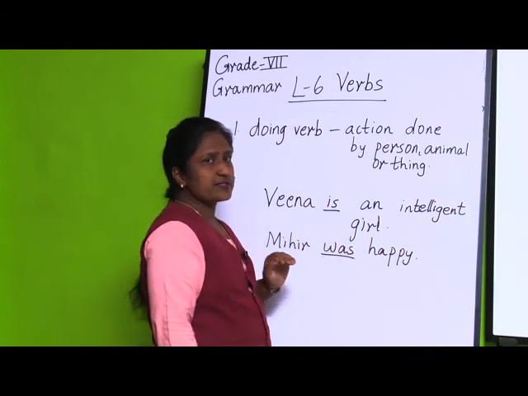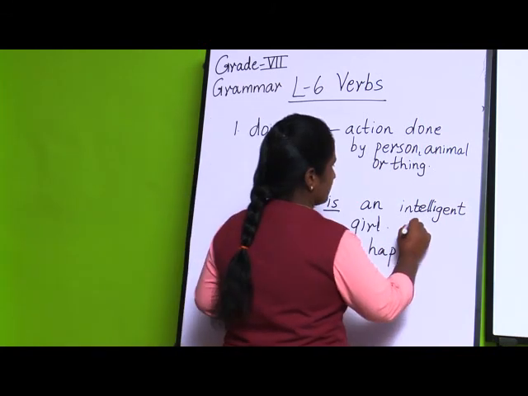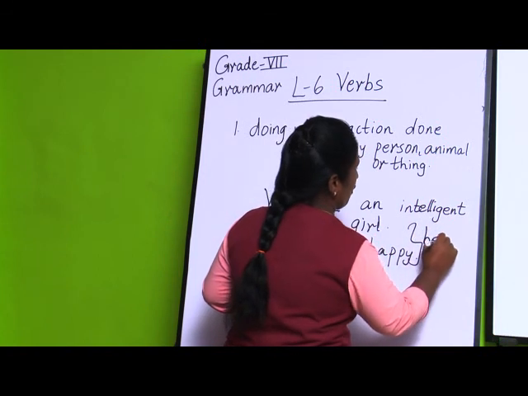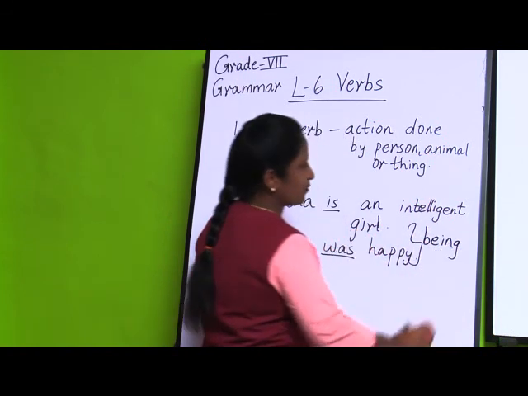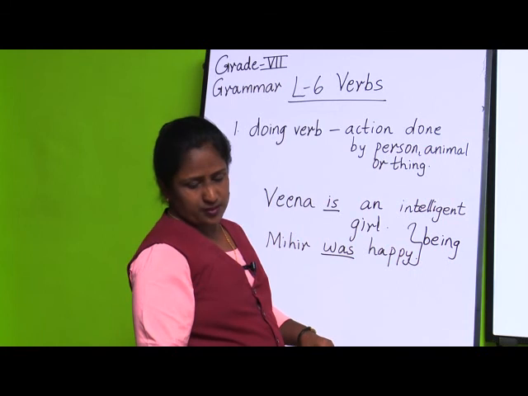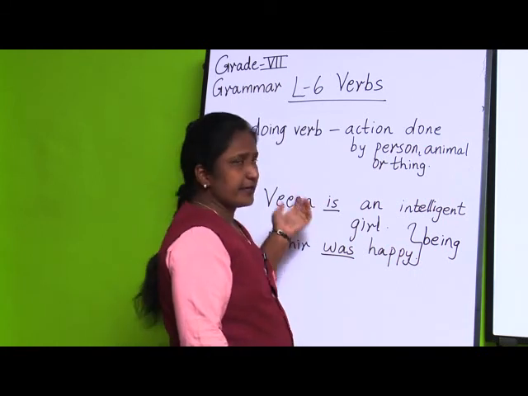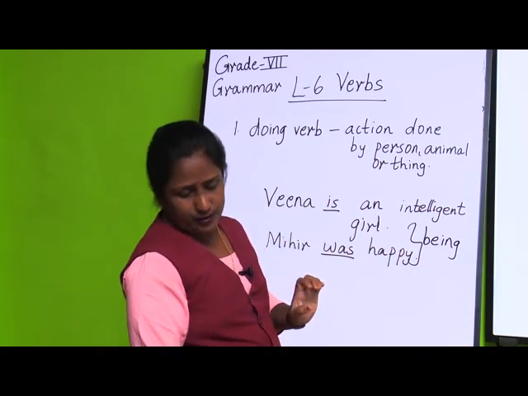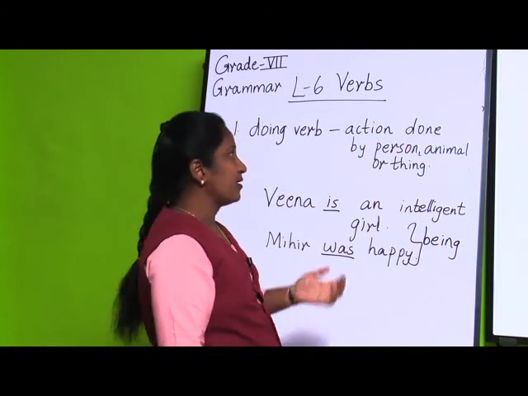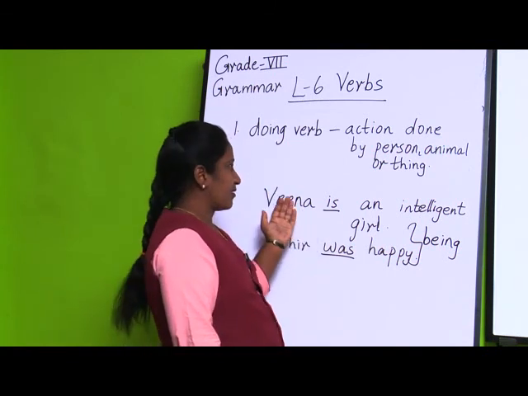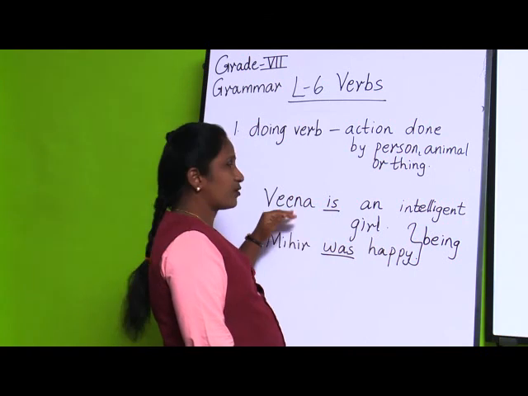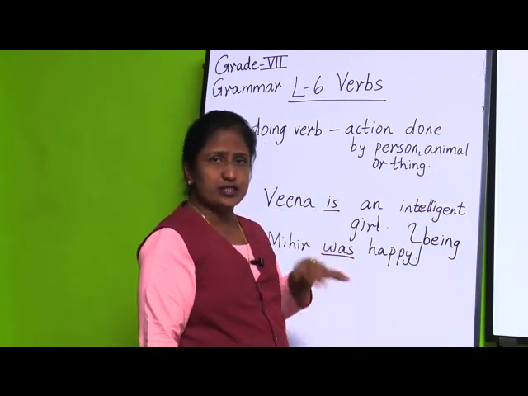They are called as being form of verb. Why are they called as being form of verb? Because it tells about any person, about anything or about any animal, what they are. What they are means what he or she is.